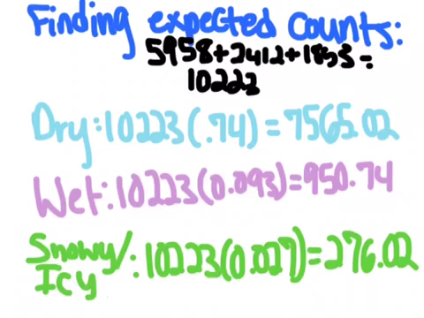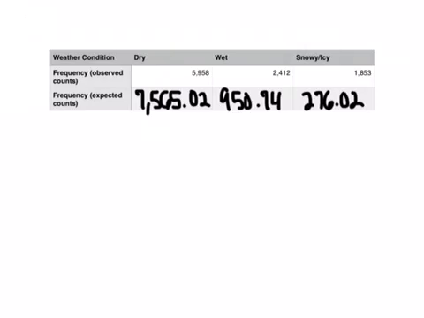Next, you find the wet conditions for the expected counts, and you do 10,223 times 0.093, because that's the percentage of car accidents during rain in the United States, and that equals 950.74. Next, you do snowy/icy, which is 10,223 times 0.027, which is the percentage for accidents during snow or ice in the United States, and that equals 276.02. So now we need to put these back in our table, and that's what we have done.